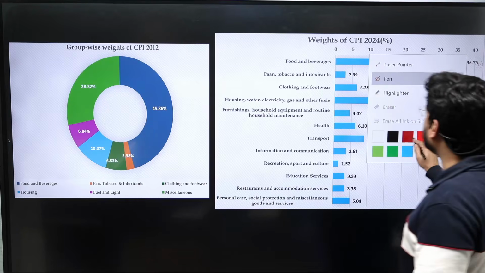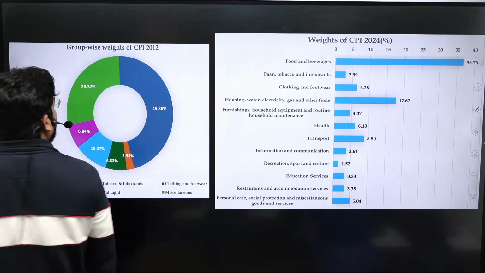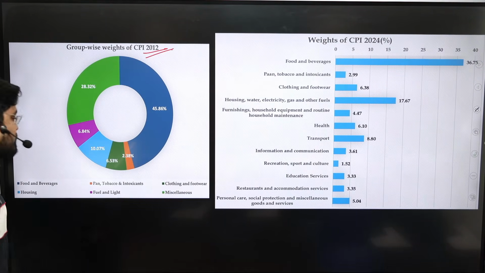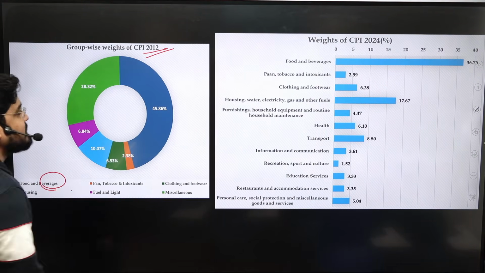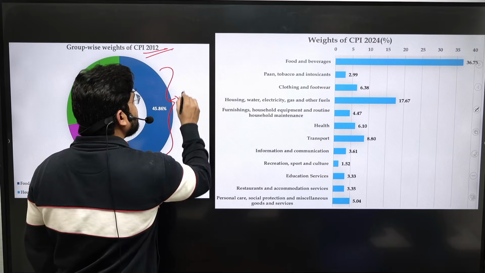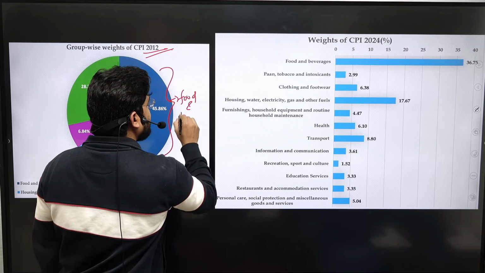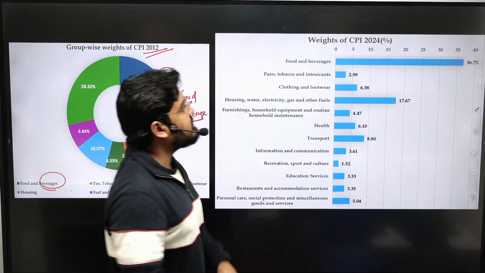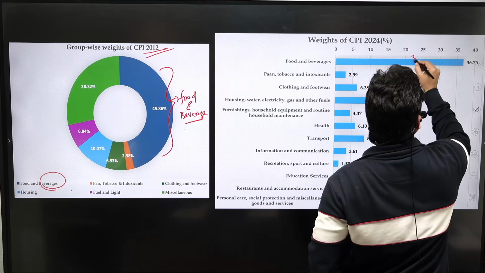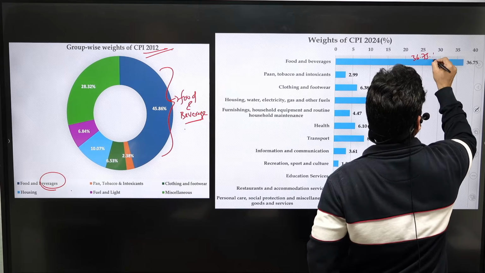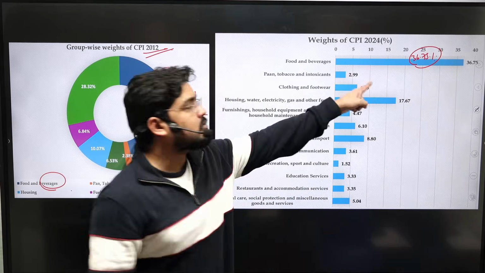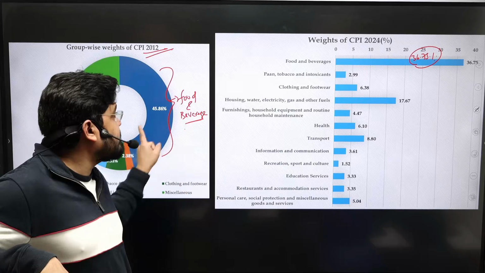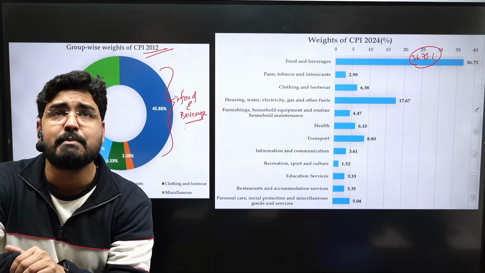Let's see how these weightages have been changed. In the old series CPI 2012, the biggest component was given to the food and beverage section. That means 45% was given to food and beverage. Here we have seen significant change in the new series. In the new series, it was reduced to only 36.7%, from 45 to 36, almost a decline of 10%. A decline of 10% was visible in the food and beverage.